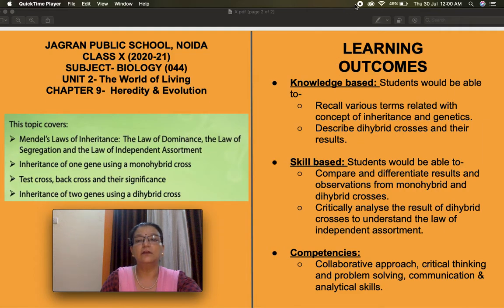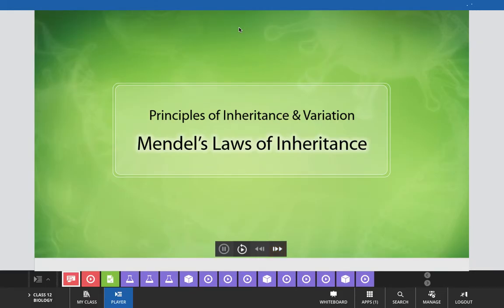Let's start with today's class. In today's class, we will continue with Mendel's laws of inheritance. In the earlier class, I discussed with you the first law of genetics or first law of inheritance, that is law of dominance, with results of monohybrid crosses performed by Mendel. And today we will continue with the second law, that is law of segregation, and third law, law of independent assortment.